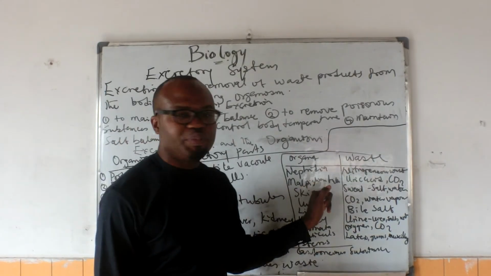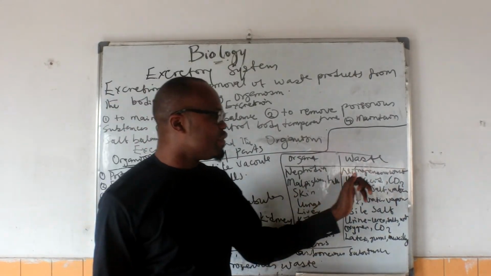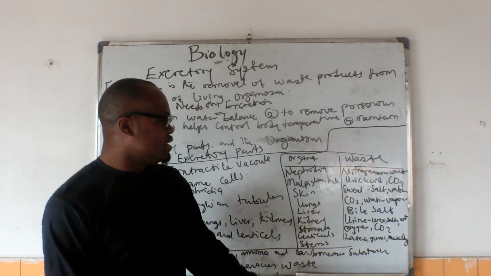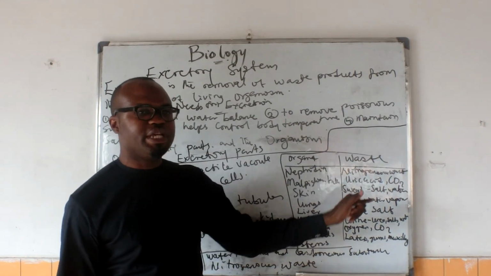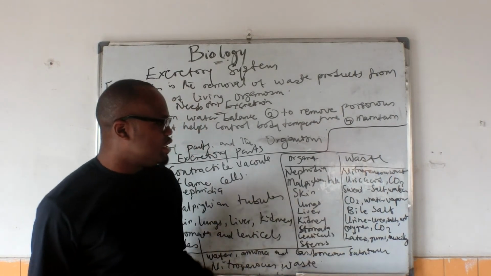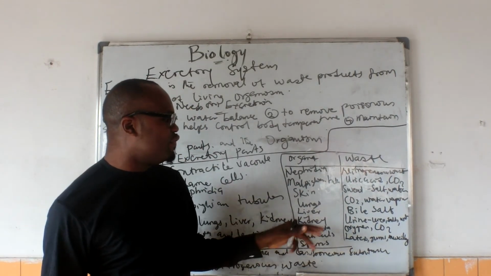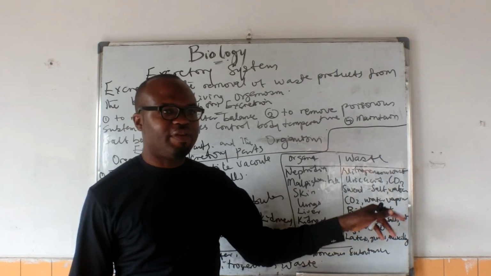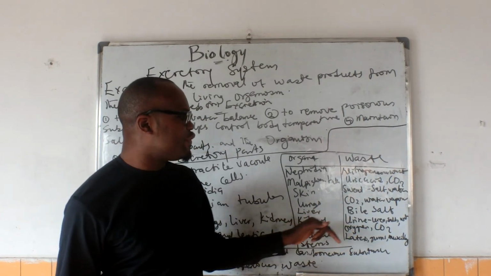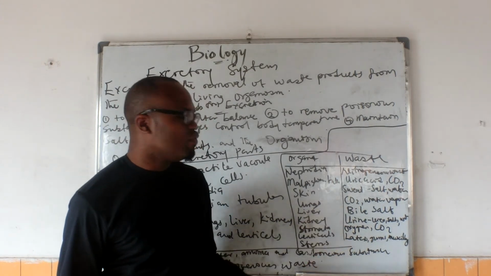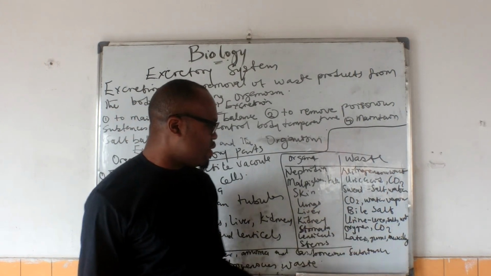The Malpighian tubules for the insects remove uric acid and CO2. The mammalian skin removes sweat, which is a combination of salt and water. The lungs of mammals also remove CO2 and water vapor. The liver removes bile salt. The kidney removes urine, which is a combination of urea, salt and water.